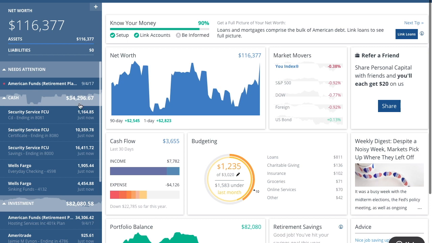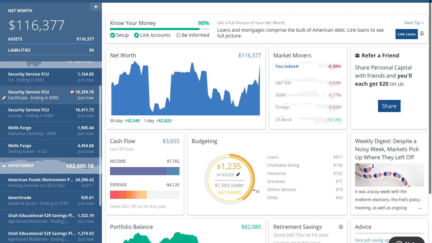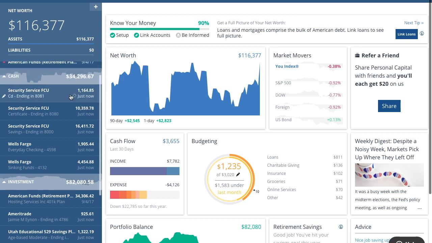So we have $34,000 in my husband's retirement account. This right here is the account that I forgot about. This is a CD that I started before I was married. I was single and I had extra cash, so for one year I put 500 in it, the next year I put another 500, and then shortly thereafter I met my husband. Now with interest, it's grown to $164.85. So that is just a CD. I think it's like a 7-year CD.